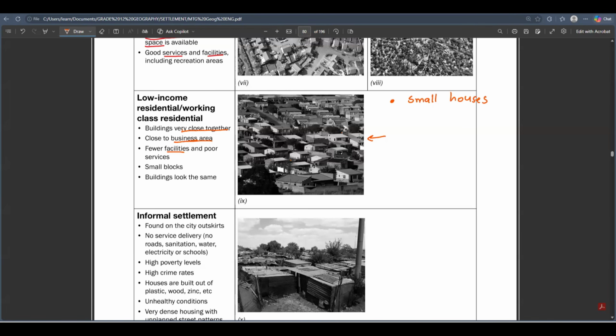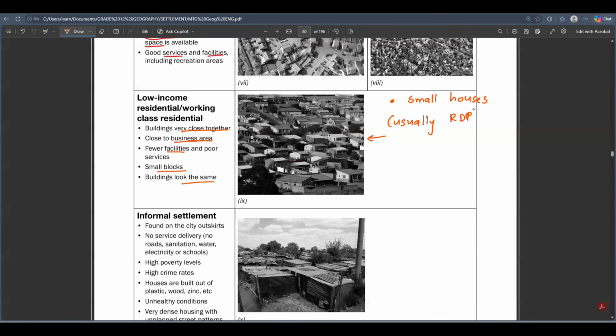It's just houses packed closer to one another and probably one school there. As I've already said, the houses are just small blocks, and the buildings usually look the same. No one has got their unique design because usually the low income residential area is made up of RDP houses.